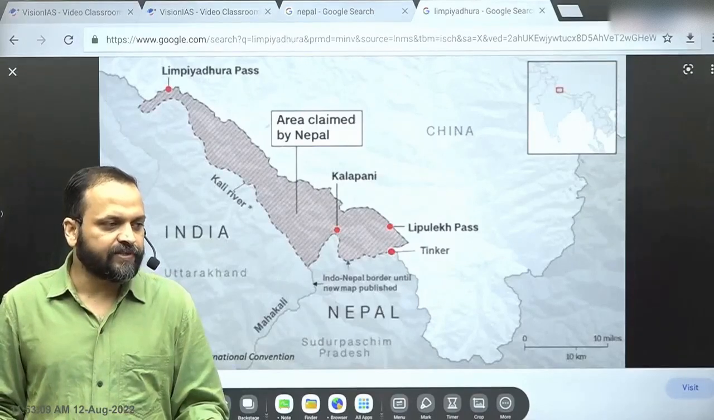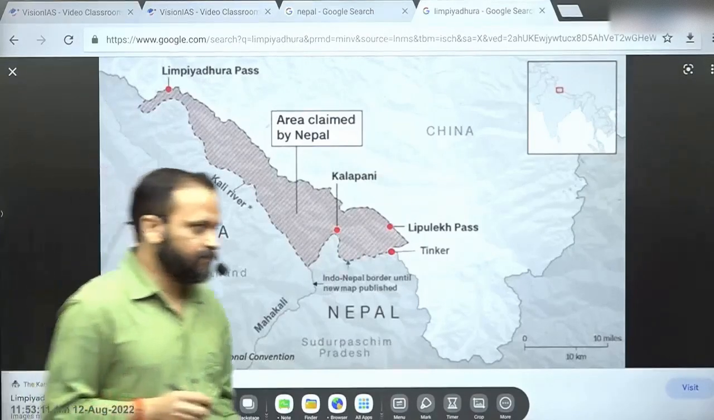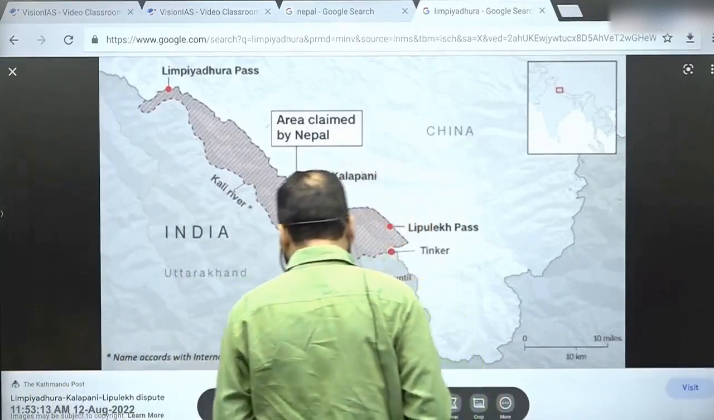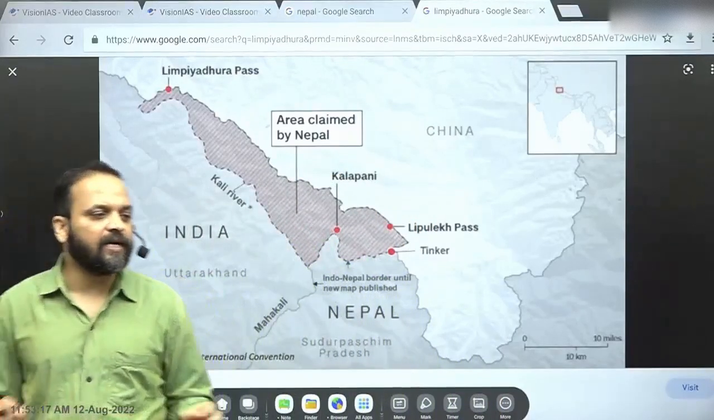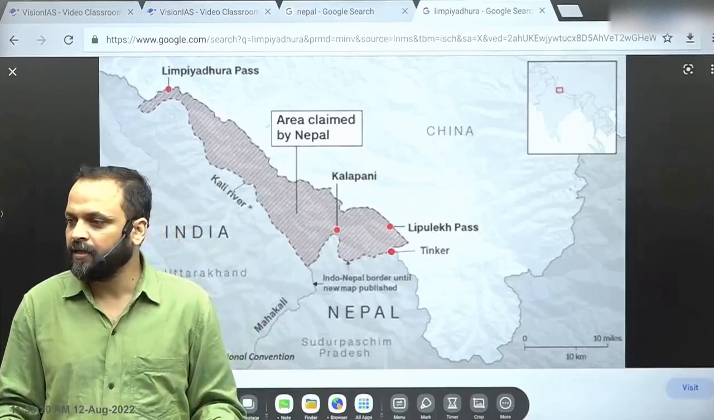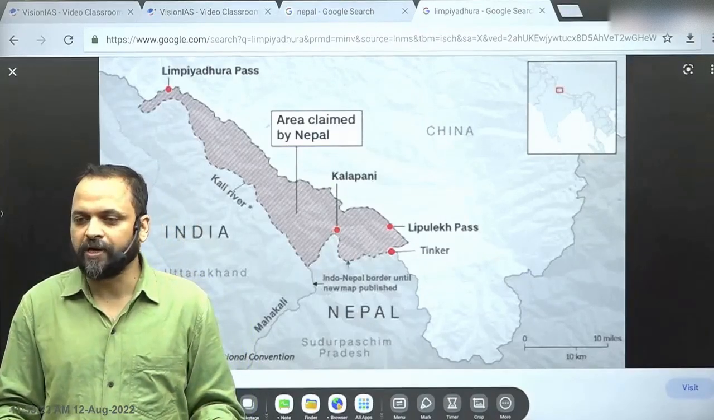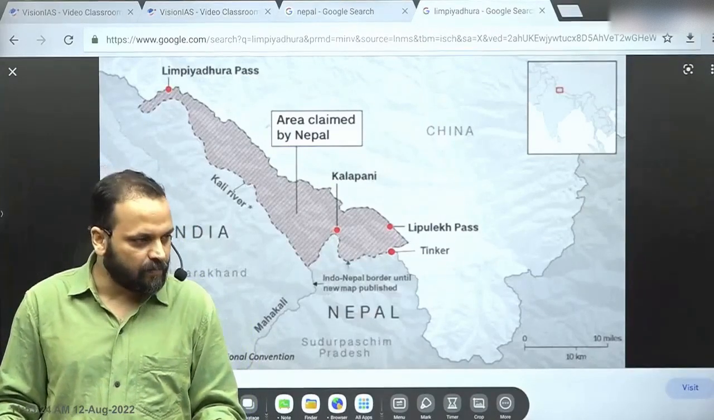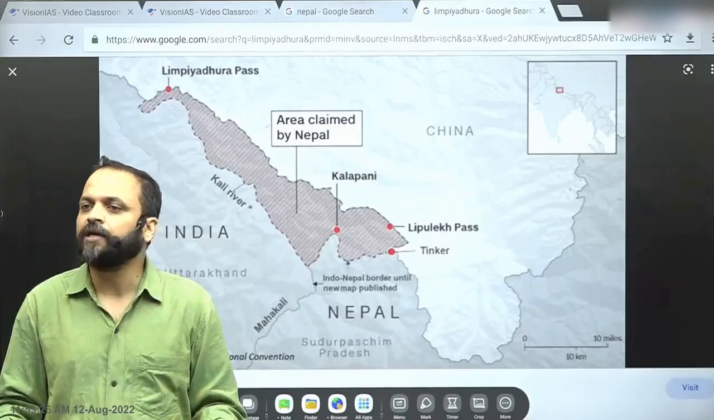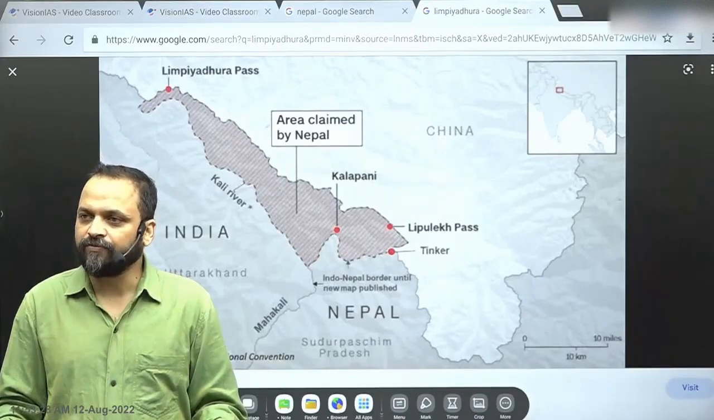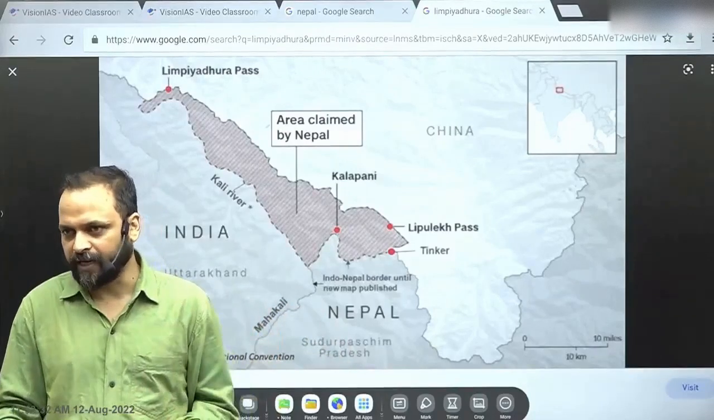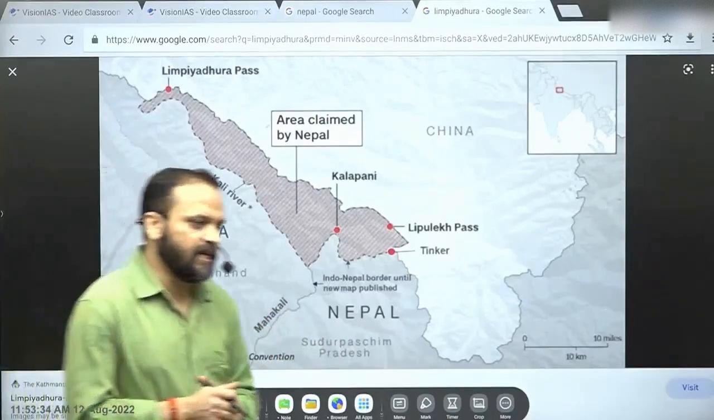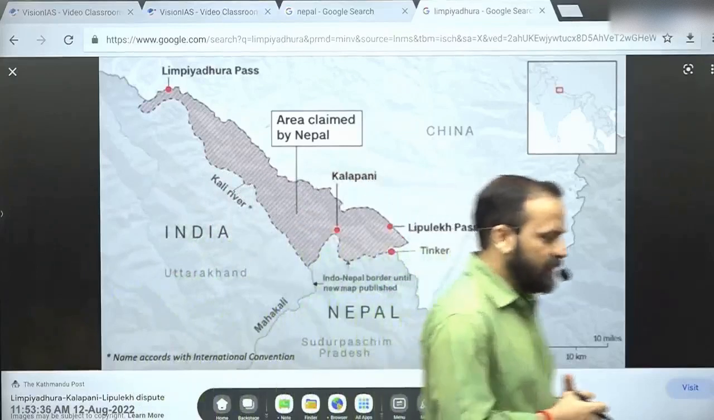For this purpose, in 1981, what happened? In 1981, India and Nepal established a joint level technical team. A joint technical team was established in 1981 for delineation of borders. So there is a process as well, efforts have been made. Delineation of borders, 1981 joint technical team.